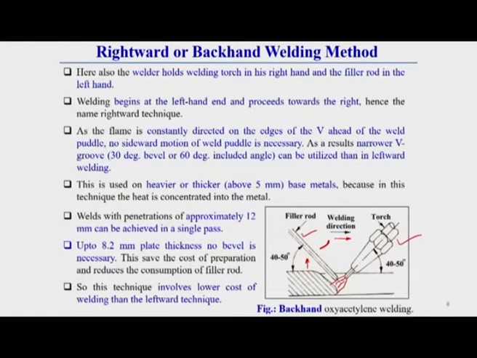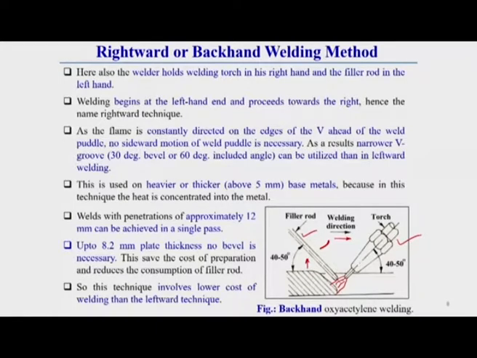There the bevel angle or included angle was around 80 to 90 degrees. Here the bevel angle can be 30 degrees, or the included angle can be within a range of 60 degrees only. So as a result a narrow V groove can be utilized compared to leftward welding techniques. Whatever groove is used in the leftward technique, in the rightward technique the bevel angle can be reduced drastically, because here the arc is positioned toward the pool direction. So this forceful arc creates more penetration in the molten material zone than the other welding method.